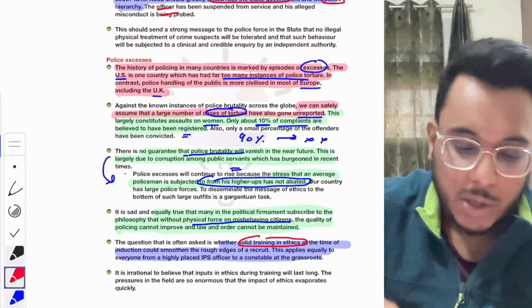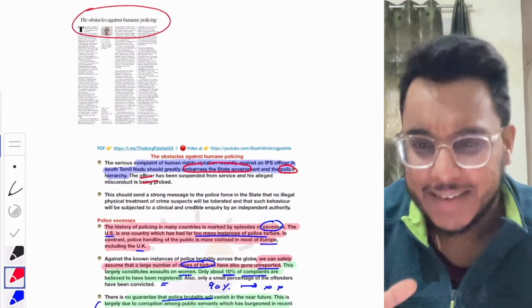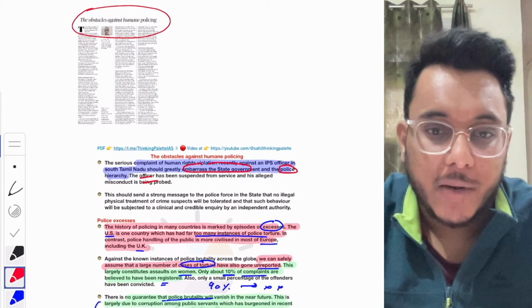Okay, so this is all, guys, about this particular article. Beyond that, nothing more is given. Now we'll be moving to the next article.